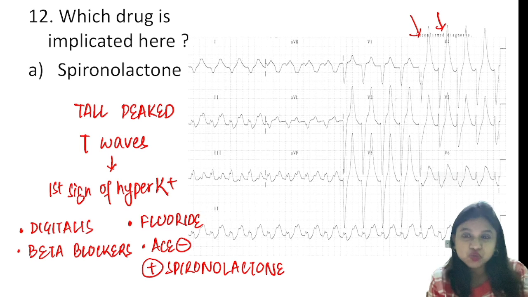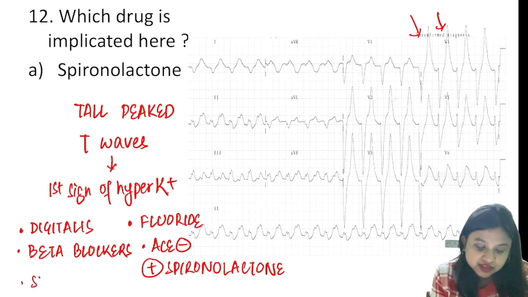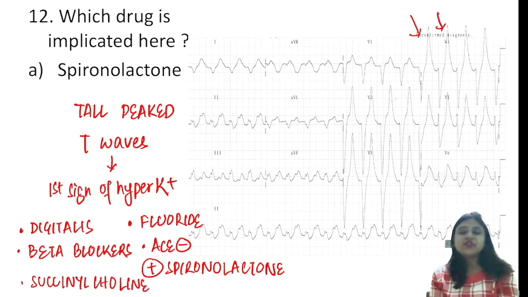Nowadays it is not much used, that is succinylcholine. So these drugs can result in hyperkalemia, right?